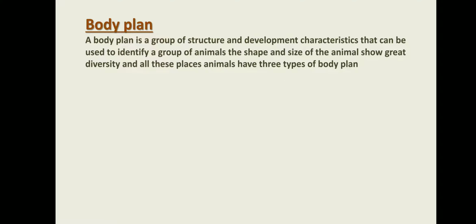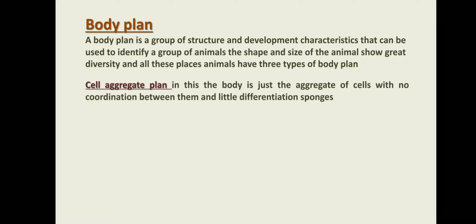Now, body plans. This is a structure and development process. A body plan is a group of structure and development characteristics that can be used to identify a group of animals. The shape and size of animals show great diversity, and all these animals have three types of body plans. First is cell aggregate plan. Basically, this is related to cellular organization. In this type of body, there is just an aggregation of cells with no coordination between them and little differentiation. Sponge is a very good example of this type of body plan.